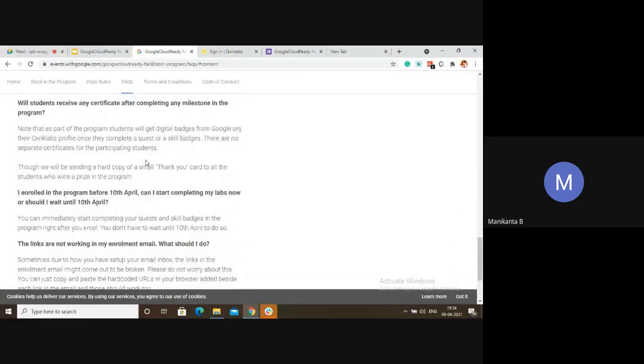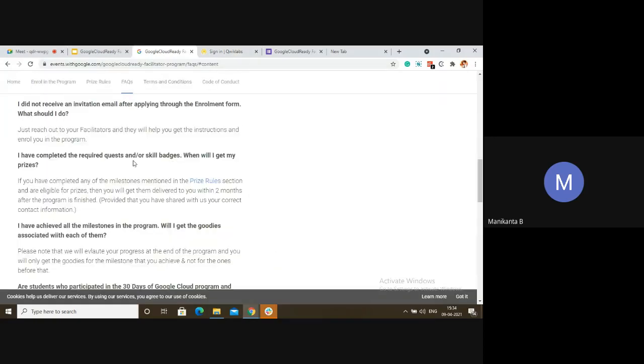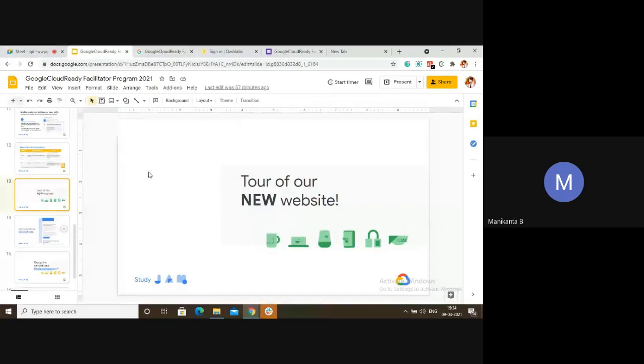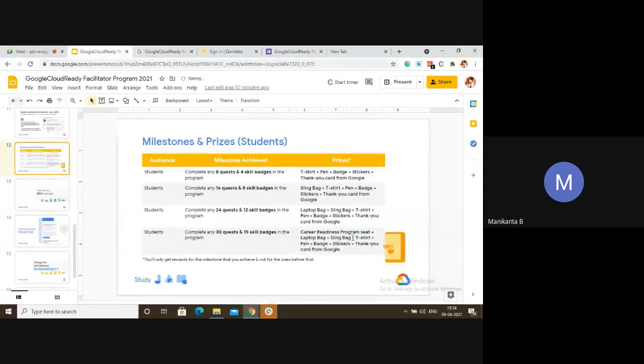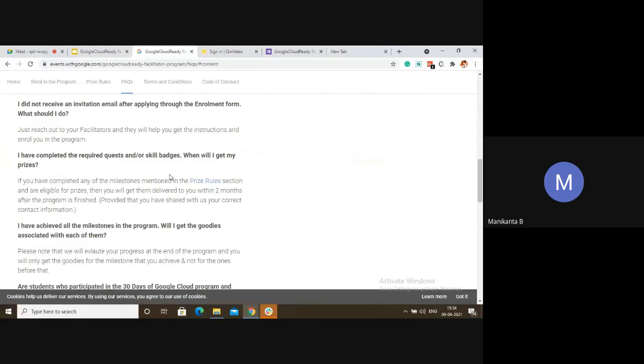So many people ask, do we get a certificate for participating in this program? No, the skill badges are enough to showcase to recruiters on LinkedIn. Suppose you reach the ultimate milestone, you will be getting access to the career readiness program, which is totally aimed at cracking the Google Cloud certification. Otherwise, there is no extra certificate that will be issued. No.